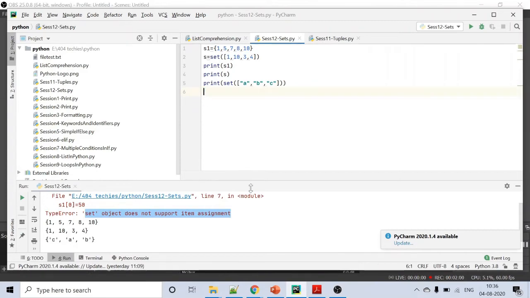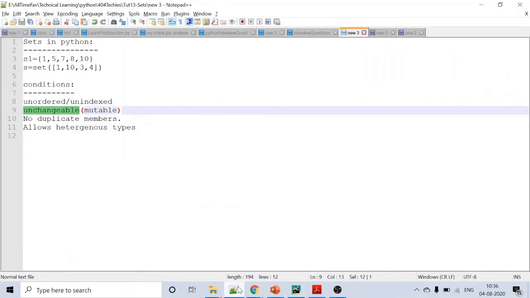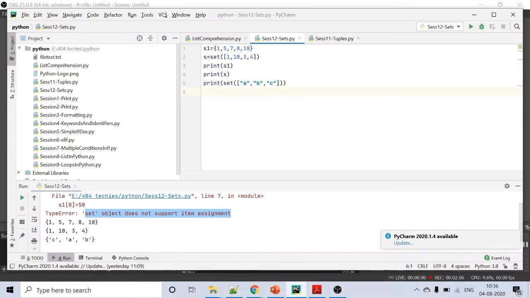The third point is it doesn't allow duplicate members. In the set I have, all the data are unique. So suppose I'm giving duplicate members like 8, 8, 10, 10, 1, 1. So four times I gave 1, then two times 8, and two times 10, one time 5 and 7.